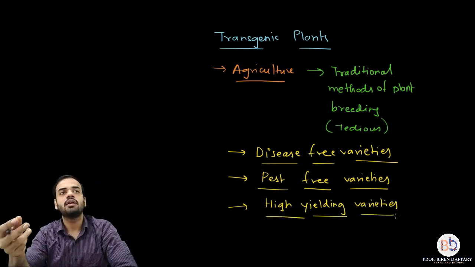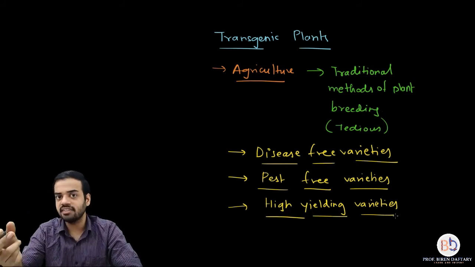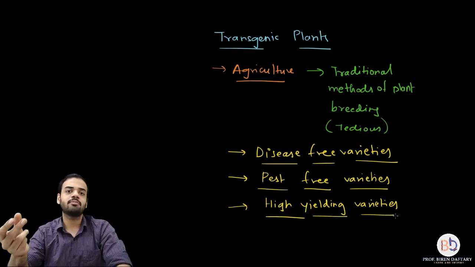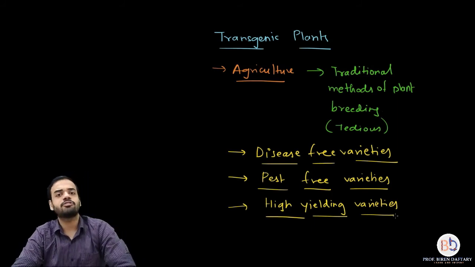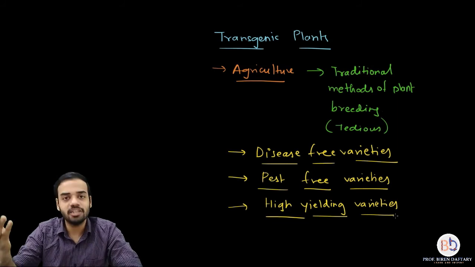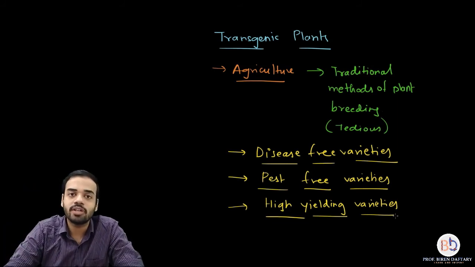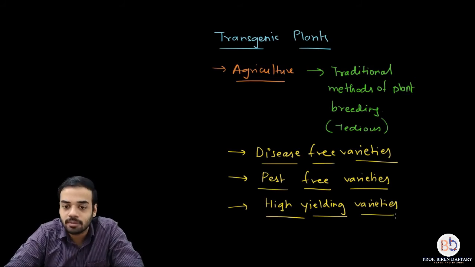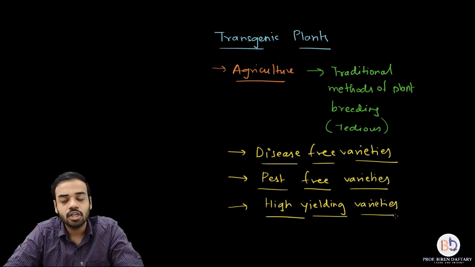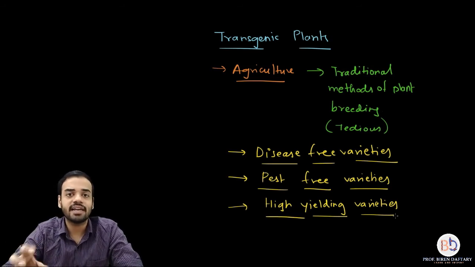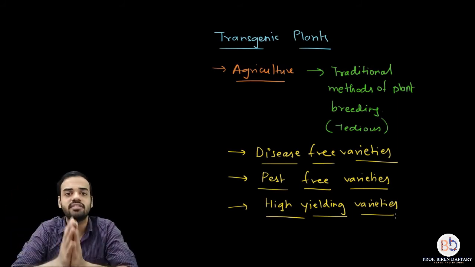For example, if you have a look at some of the vegetables that you get in the market these days, then the size of the vegetables or fruits has increased considerably. How is that possible? That is possible by using plant hormones, and it is also possible by using biotechnology or recombinant DNA technology. Please remember this. So by using transgenic plants, you can basically get all the characters that you want in the plant easily by inserting that particular gene.